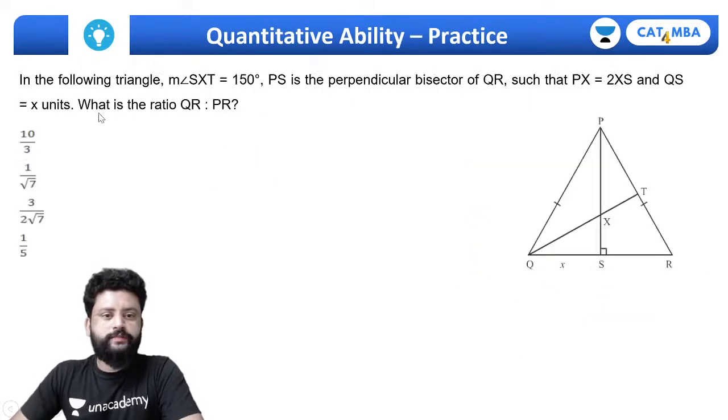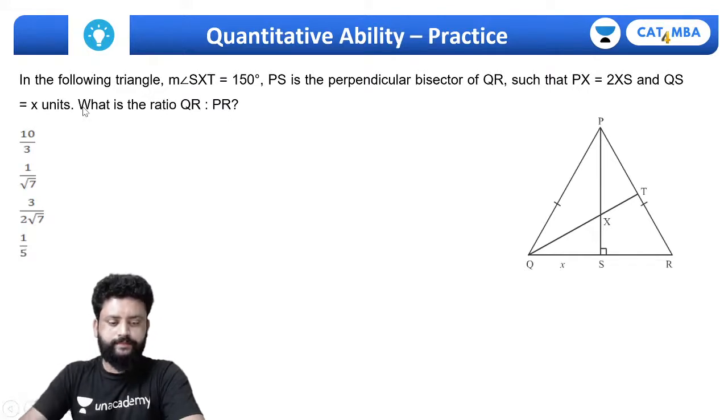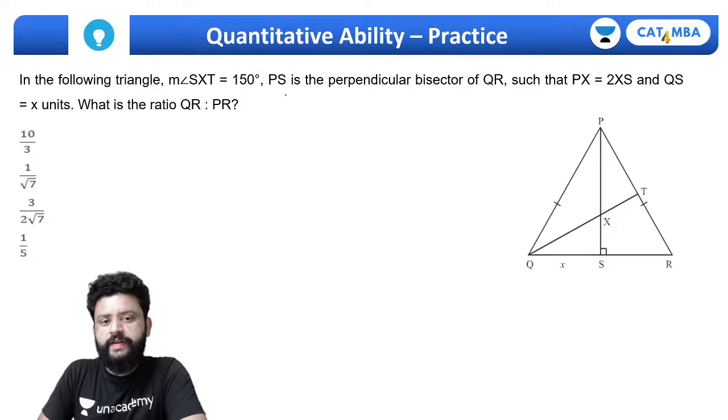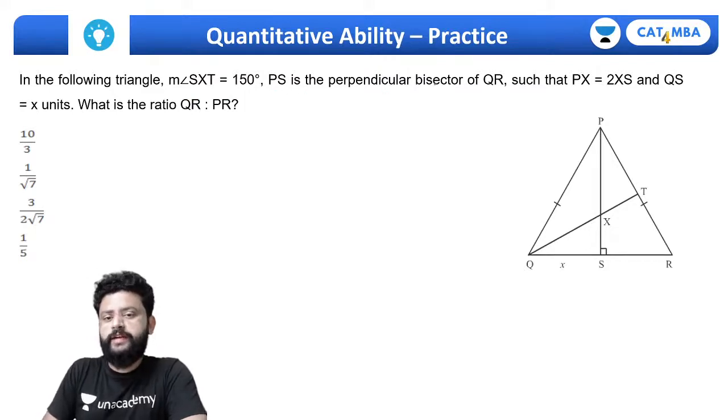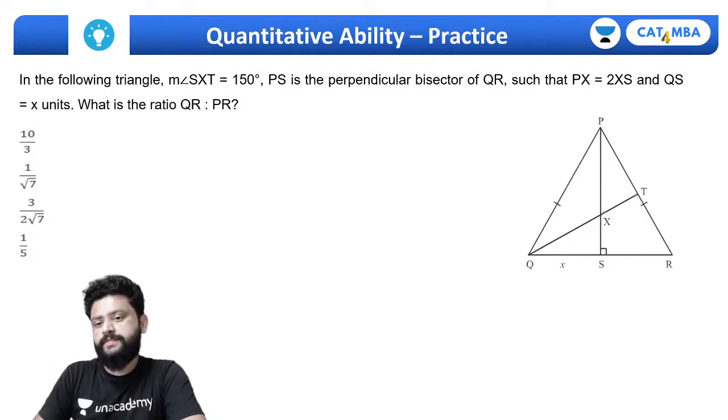Let's move to the next question. In the following triangle, angle SXT is 150°. PS is the perpendicular bisector of QR such that PX is equal to twice of XS. If this is 2, this is 1.